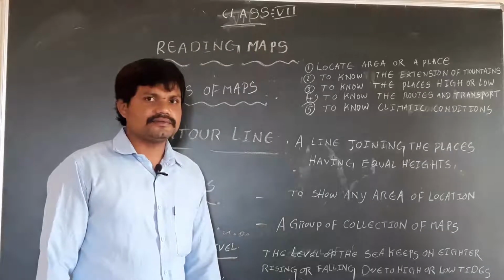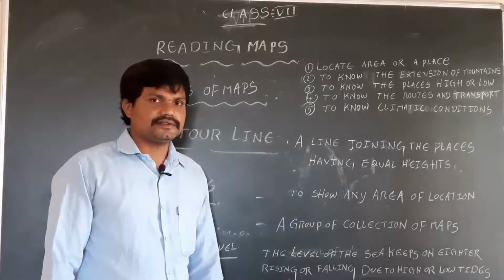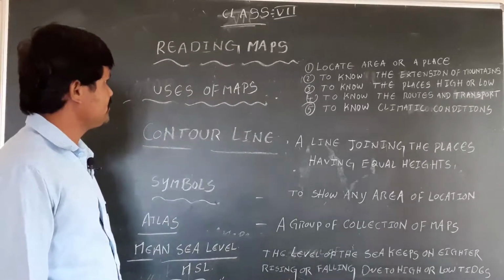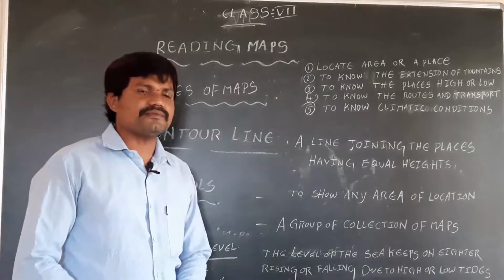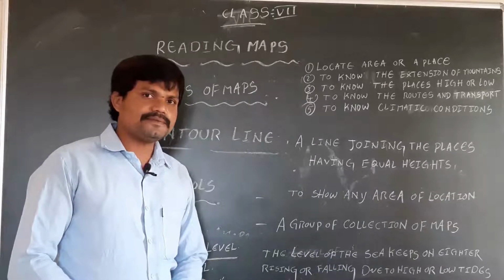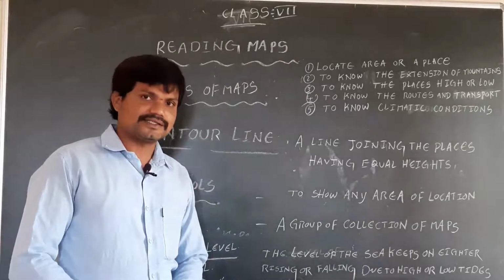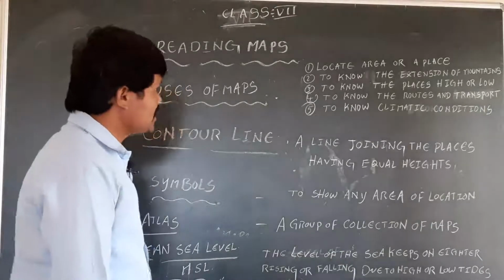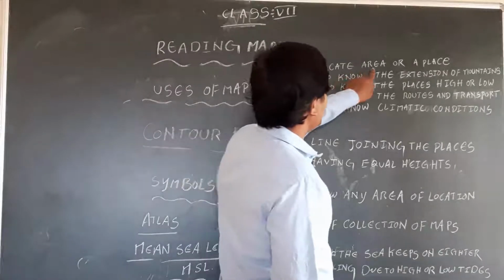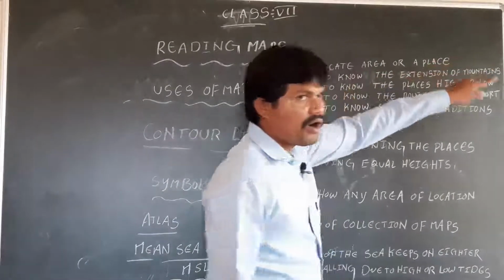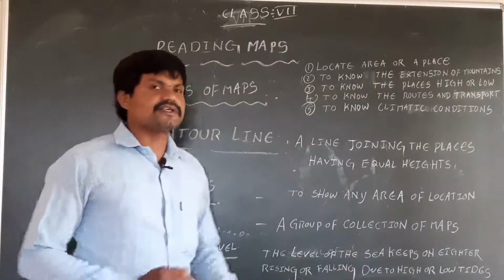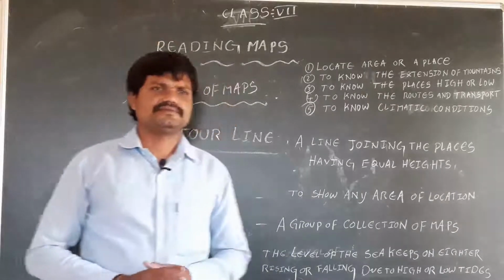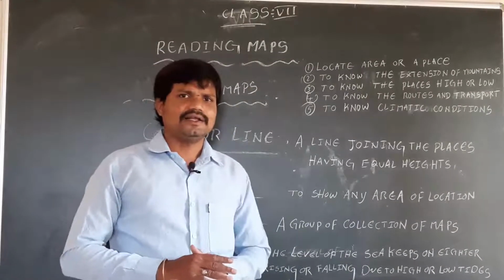Welcome back to class. This topic is a continuation. See the uses of maps. What are the uses of maps, or how are maps useful to us? To locate an area or a place on the earth surface. Suppose we want to travel a long distance.